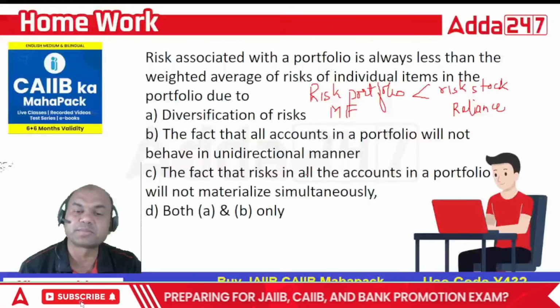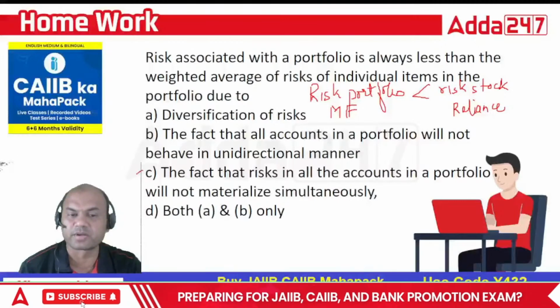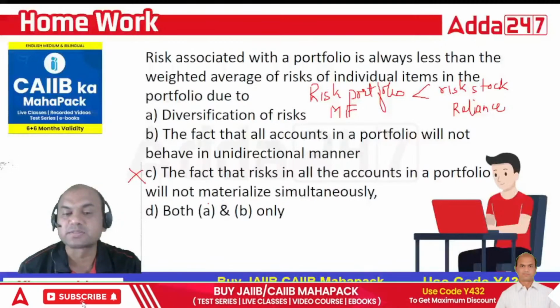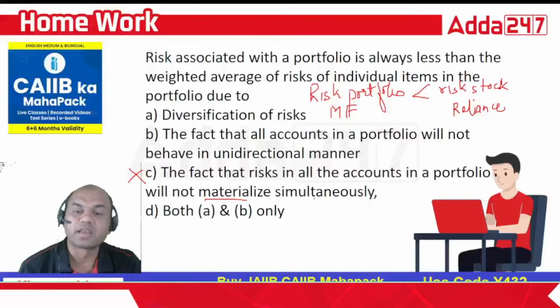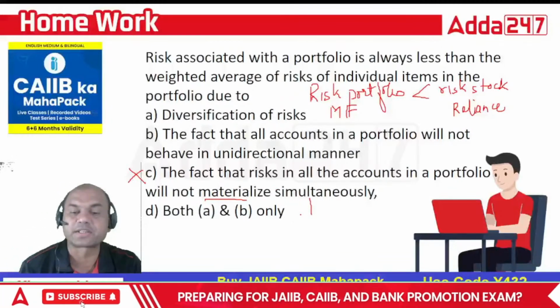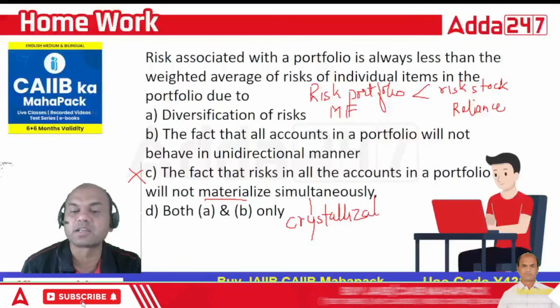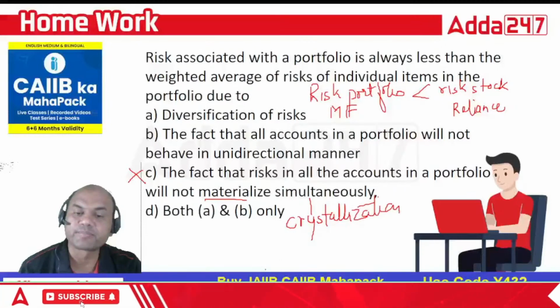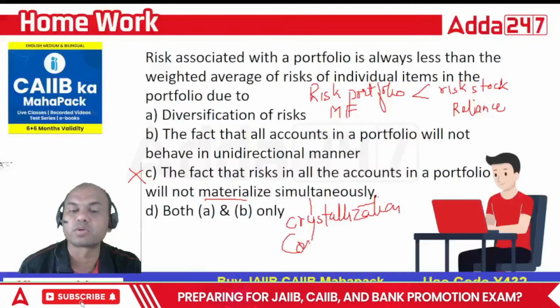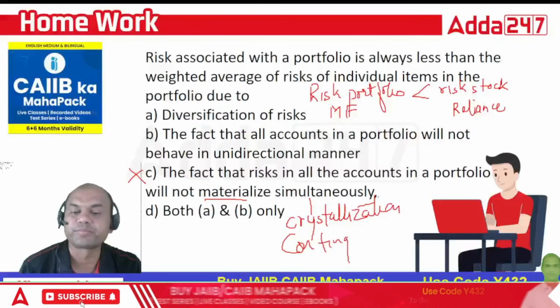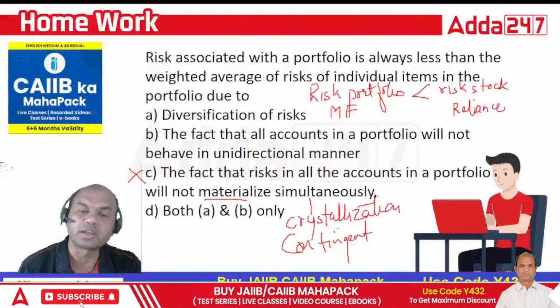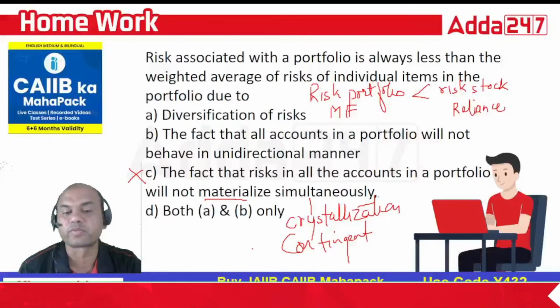Will not materialize means this point is out of question, because risk materialization is applicable for which type of risk? This risk is actually known as crystallization risk. This is basically a contingent risk, so it has nothing to do with portfolio risk.